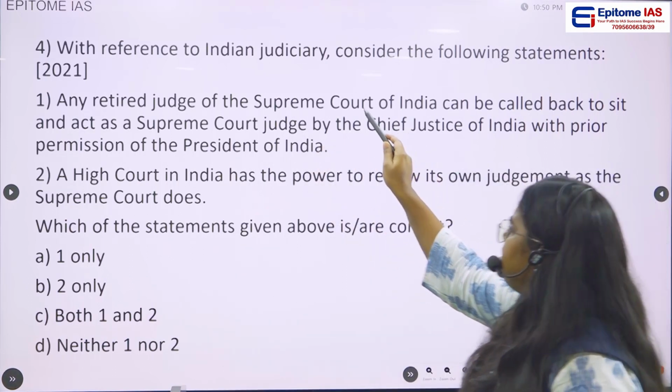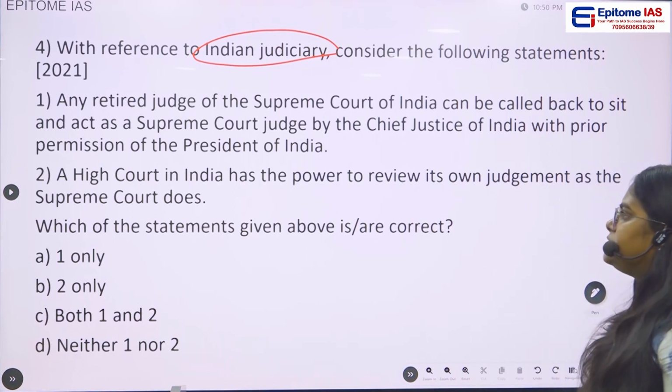With reference to Indian judiciary, consider the following statements. Statement 1.